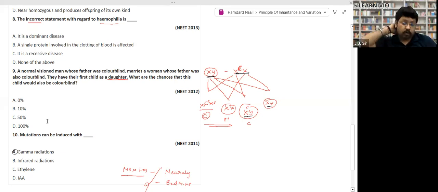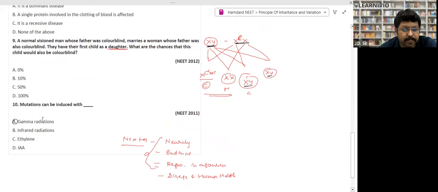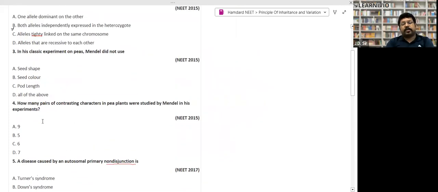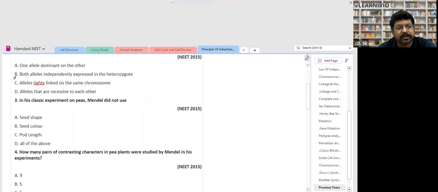So you have to make this kind of cross. Mutation can be induced by gamma radiation, right? This is a glimpse of the kind of question you will get in your medical examination. And if you cover the NCERT, if you cover whatever I have taught you, this is sufficient. You can crack the question. Questions do not come from outer space, right? They come from the syllabus only. People just make a hype. So is this chapter clear, or if you have any doubt, please ask me right now.